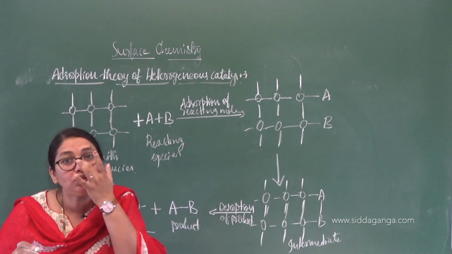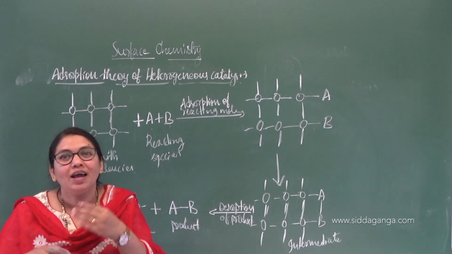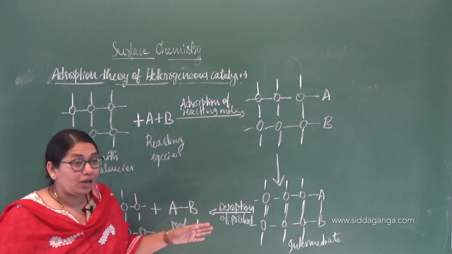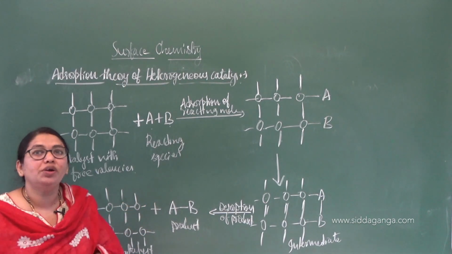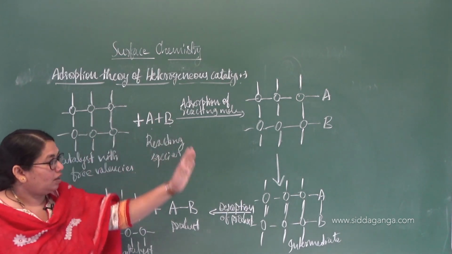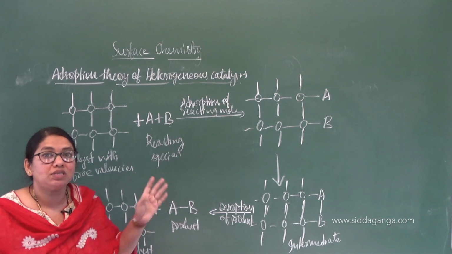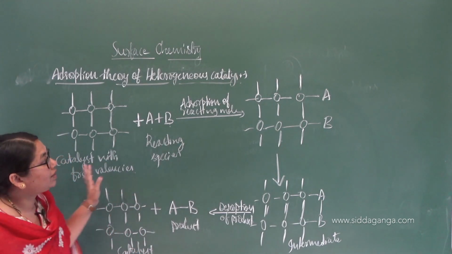It will convert a large number of reactants into products. If some poisons or inhibitors bind to it, they will destroy the activity of the catalyst. Otherwise, the catalyst will be reused again and again. That's why in industrial processes they prefer the use of catalyst. Right? That is the concept.